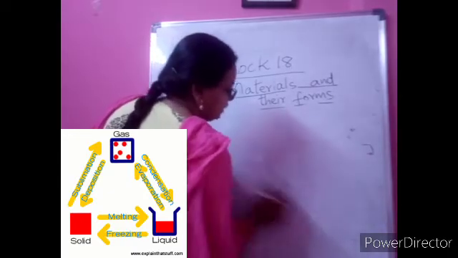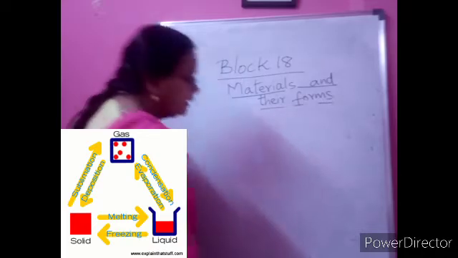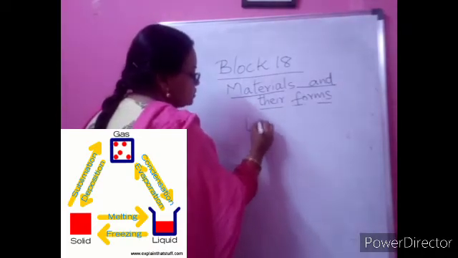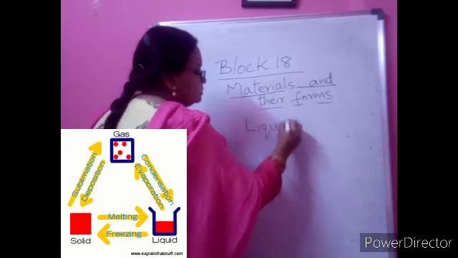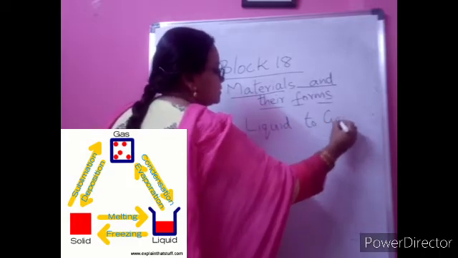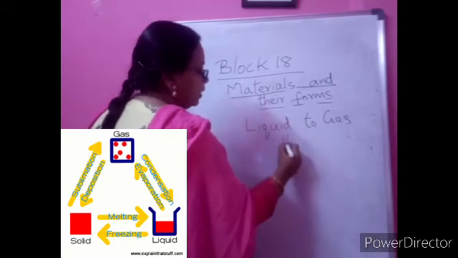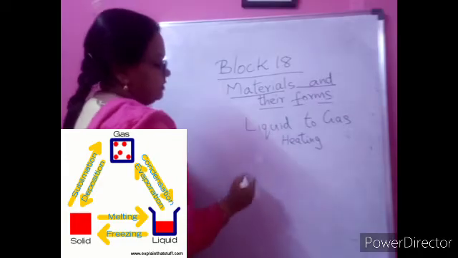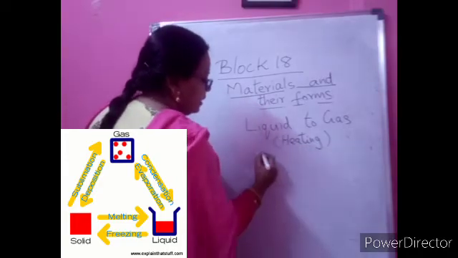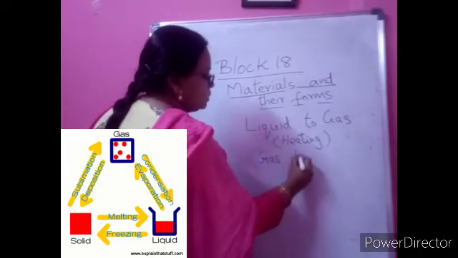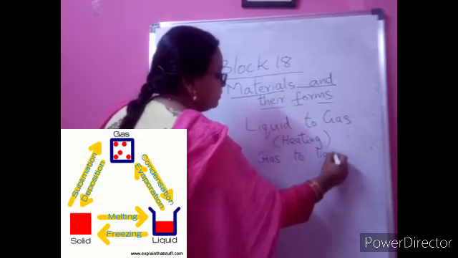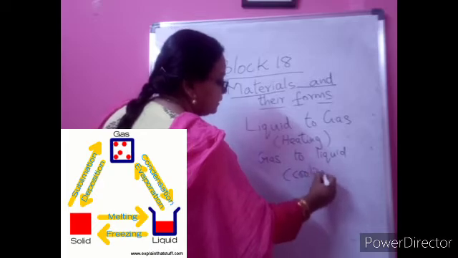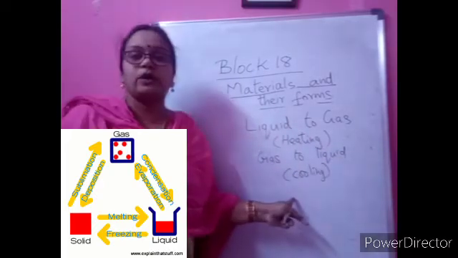So far we learnt about freezing, melting, also boiling. Now this is from liquid to gas. When will it happen, children? On heating. Example, water to water vapor, keep it in your mind. And again gas to liquid. When does it happen, children? It will happen only when we are cooling, when you put the container down. Even here, water vapor to water.